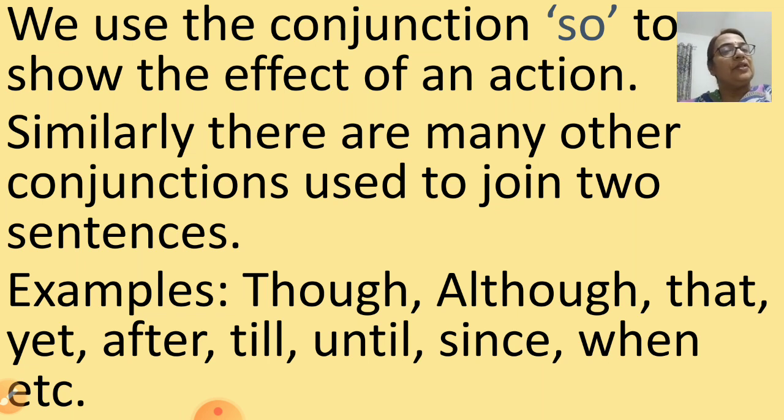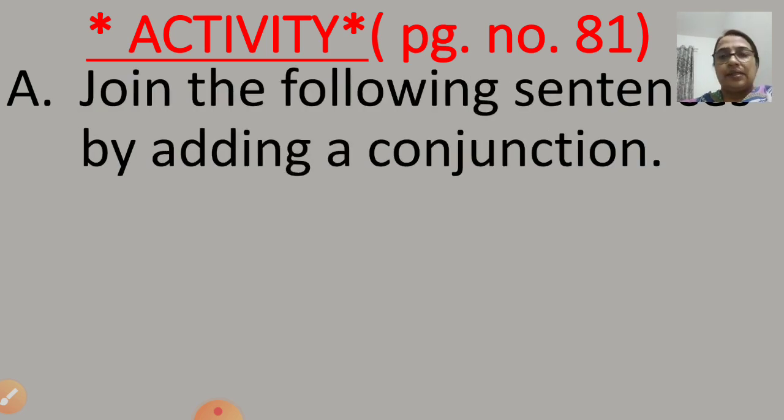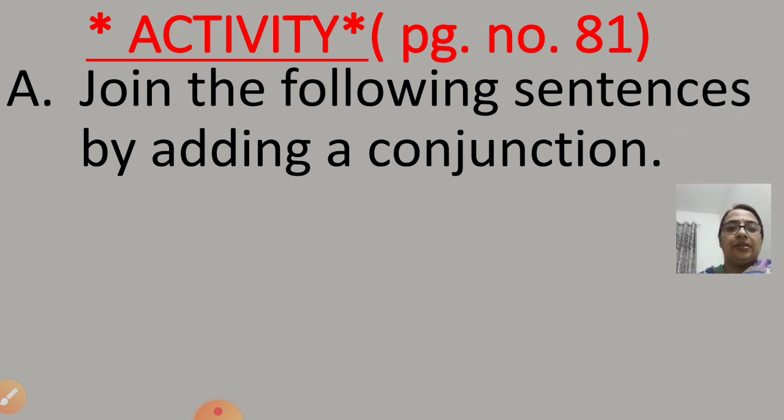Okay. Now we will solve the activities which are given on your page number 81. See the exercise, children. The question is, join the following sentences by adding a conjunction. Now here near about 10 sentences are given.